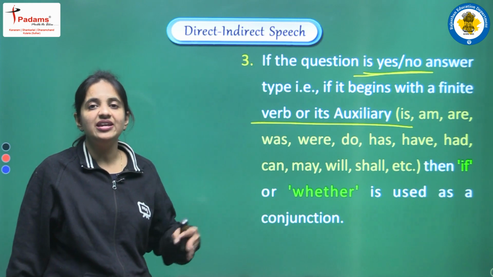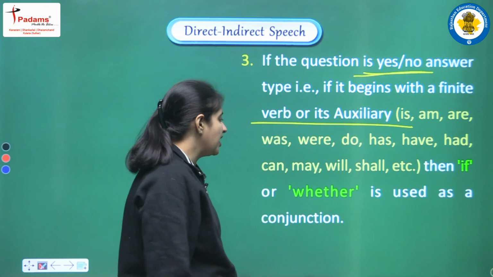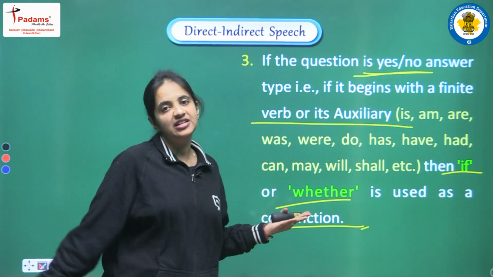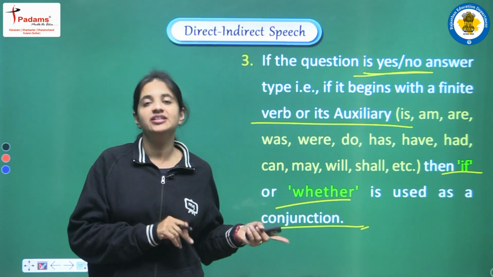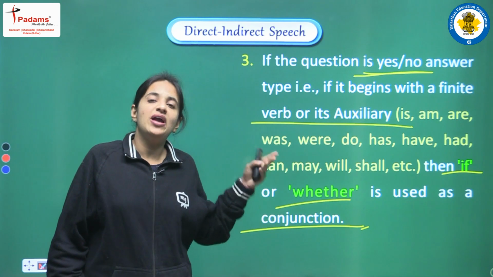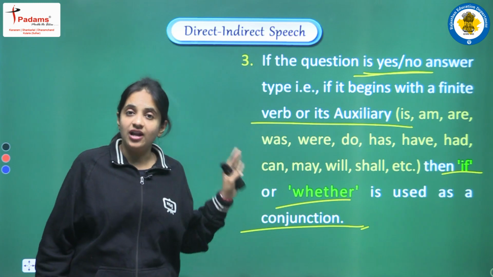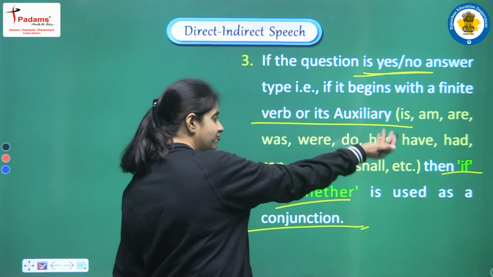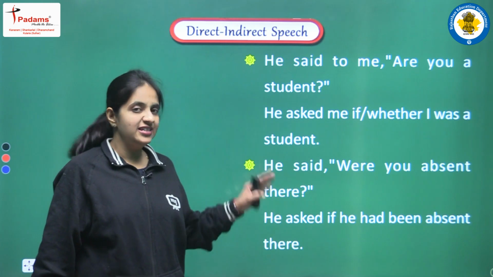So if we are having any auxiliary verb, then what are the changes? Then we have to add if or whether as the conjunction. So this is the difference, because when we were having the interrogative sentence in which we are having any WH word, so at that time we were not adding any other conjunction. But here now when we are having yes no type questions in which we are having any auxiliary, so now we have to add one conjunction. And what options we are having? We can add if, or we can add whether as the conjunction. Okay, so let's see some of the example.